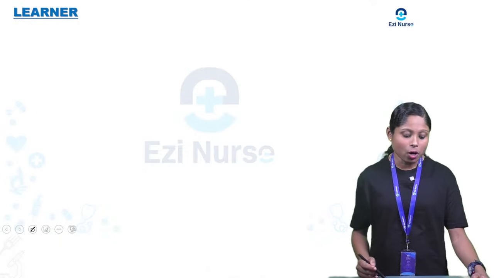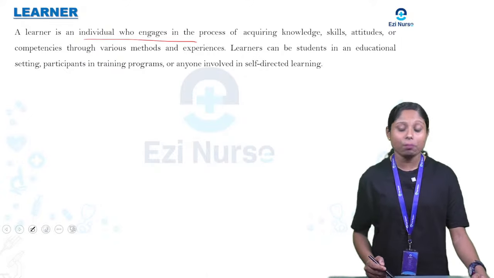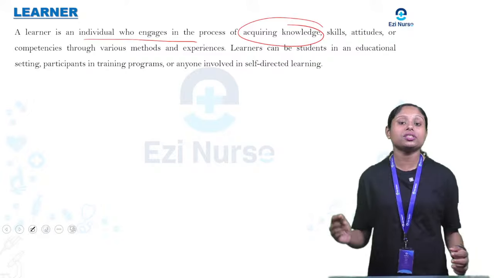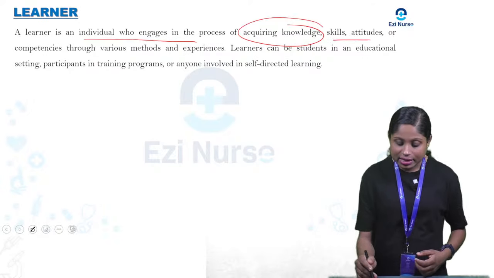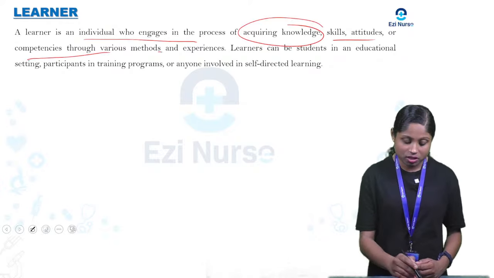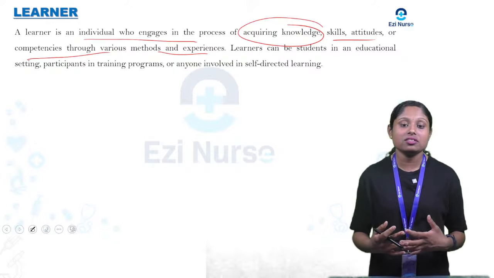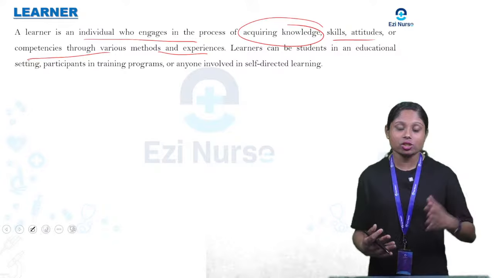Now let's discuss the learner. So who is a learner here? A learner is an individual who engages in the process of acquiring knowledge. So the person who is engaging in activities to get knowledge, skills, attitudes or competencies through various methods and experiences. So the person who is acquiring new knowledge, that is what is called a learner.